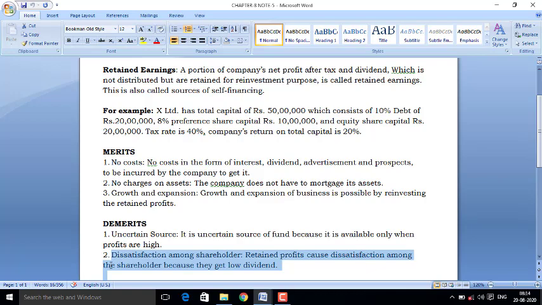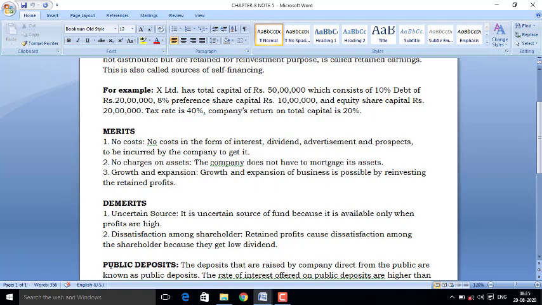So dear students, today we have discussed retained earning, its merits and demerits. Tomorrow we will discuss public deposits as a source of finance.